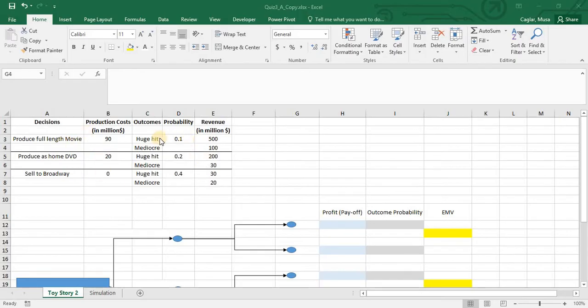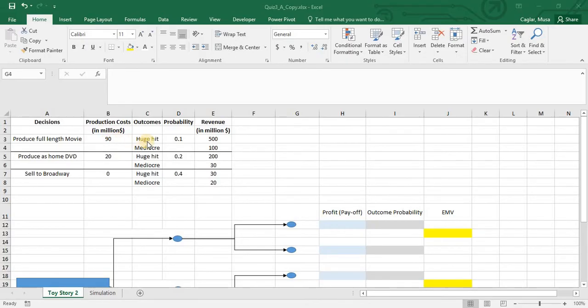Also what we have for each decision and for each corresponding outcome, we have the revenues. For instance, if we take the decision of producing movie, we are gonna pay $90 million as a cost.